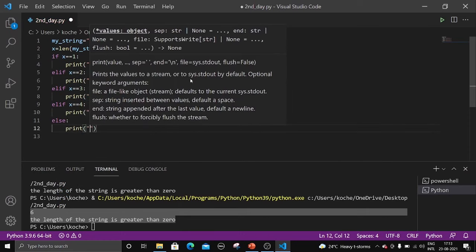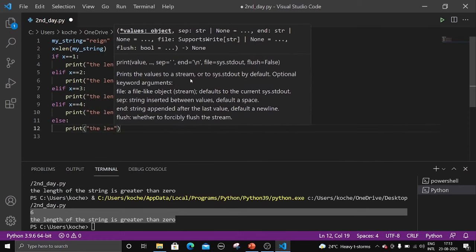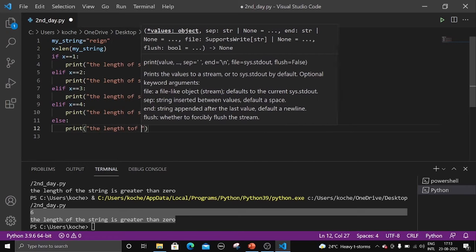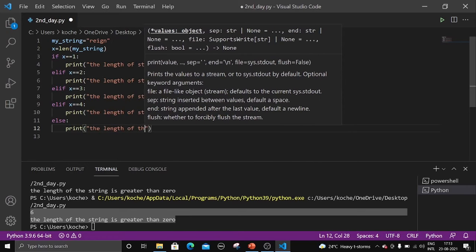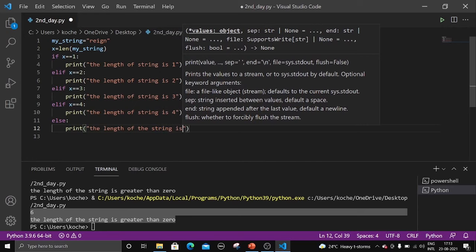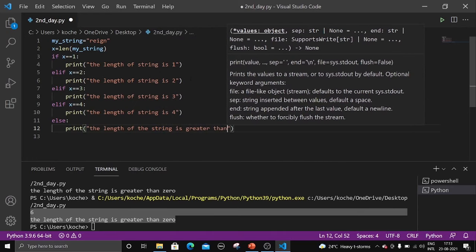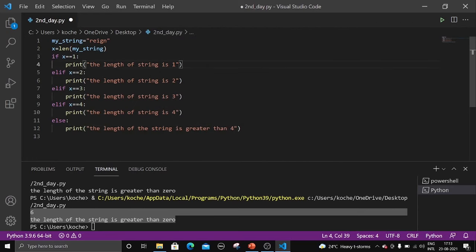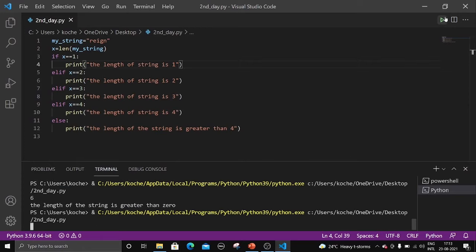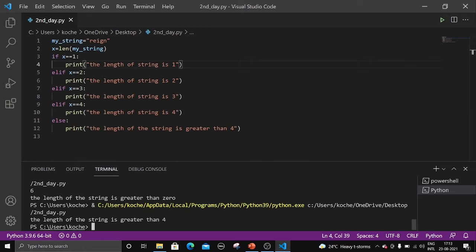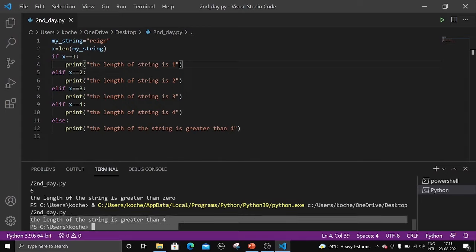print the length of string is greater than 4, right? Control plus S, and let me run the program. Once we run the program, we got the output as the length of the string is greater than 4.